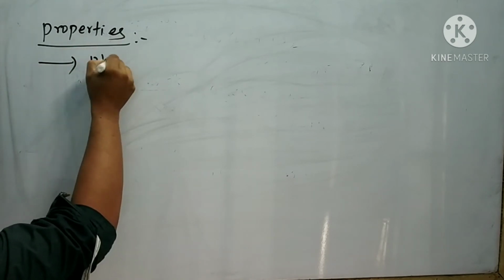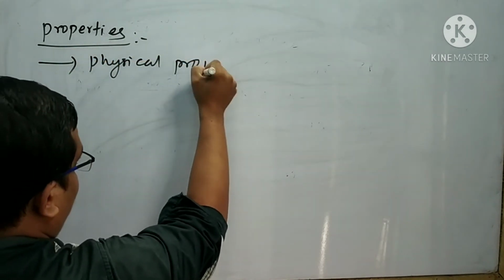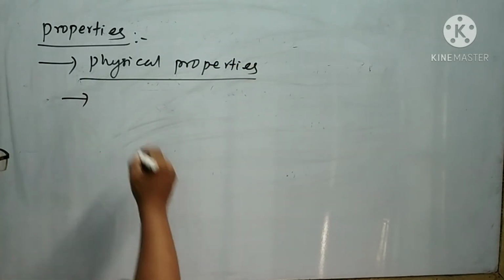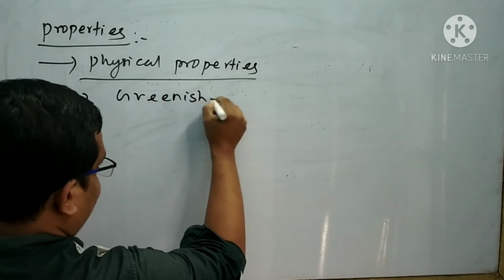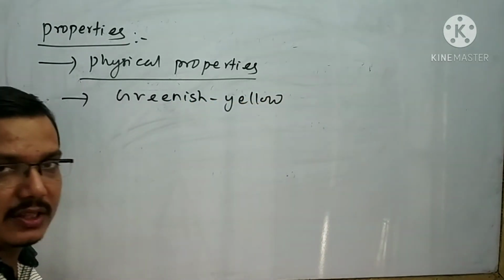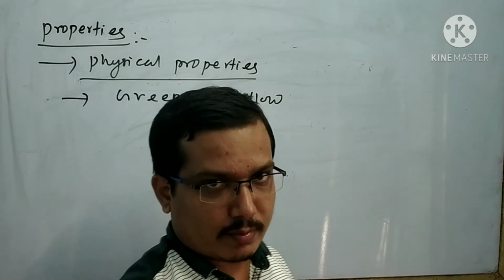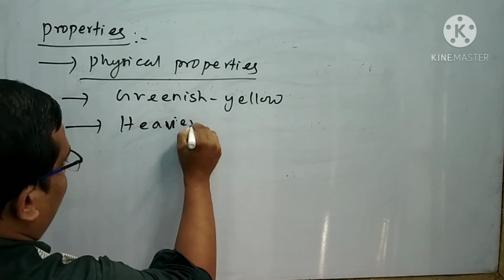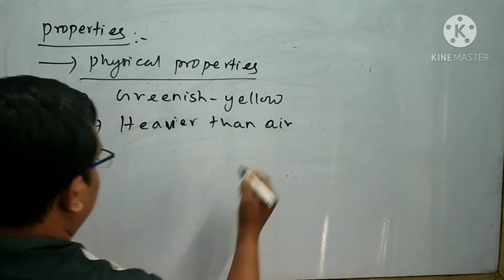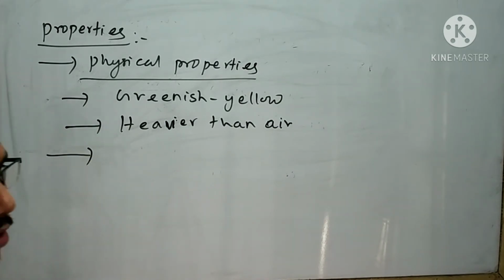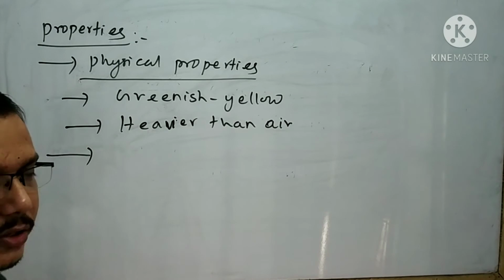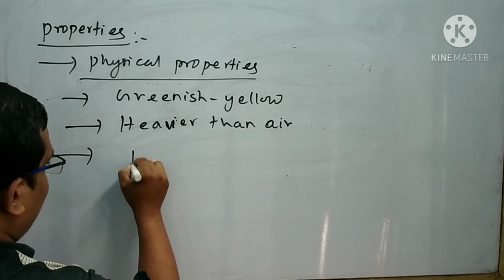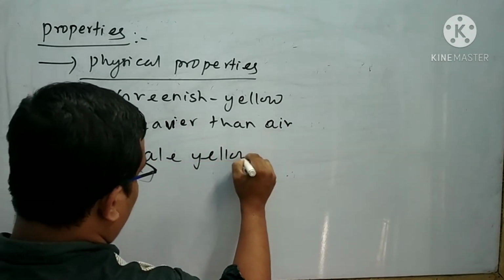At first, I will discuss the physical properties of chlorine. First point: chlorine is a greenish yellow gas with a pungent, suffocating smell. Second point: chlorine is heavier than air. Chlorine is liquefied by cooling under pressure. On further cooling, chlorine is converted into a solid form which looks pale yellow in color.